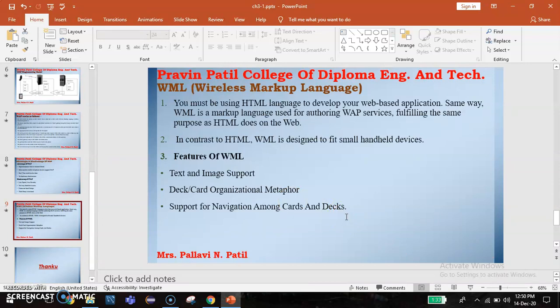The next, the wireless markup language. The wireless markup language is designed to describe the content and format of presenting data on devices with limited bandwidth, limited screen size, and limited user input capability. You must be using HTML language to develop your web-based application. Similarly, the wireless markup language is used for authoring WAP services, so its content is like HTML, and WML is designed to fit small handheld devices.